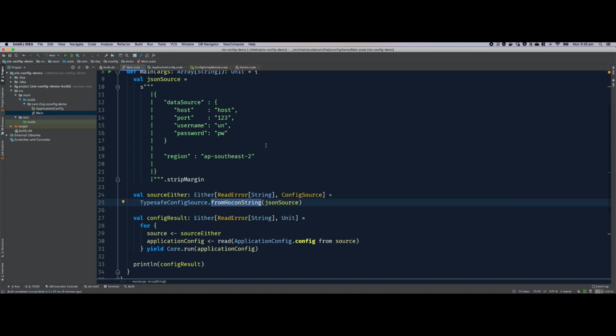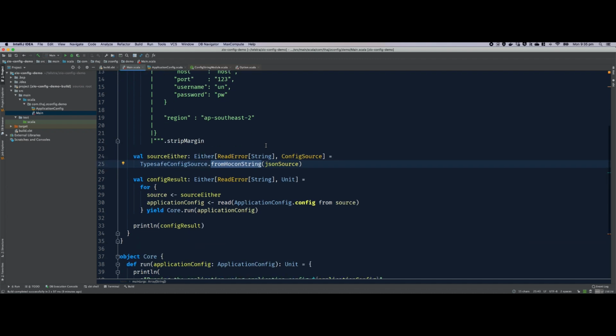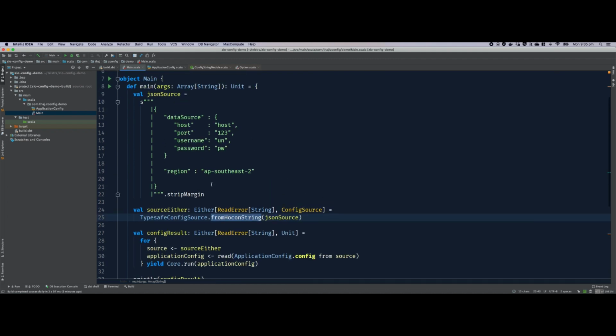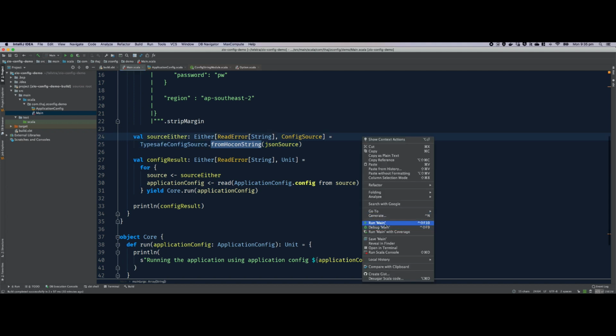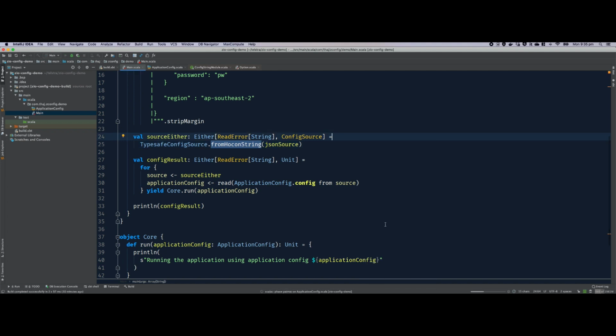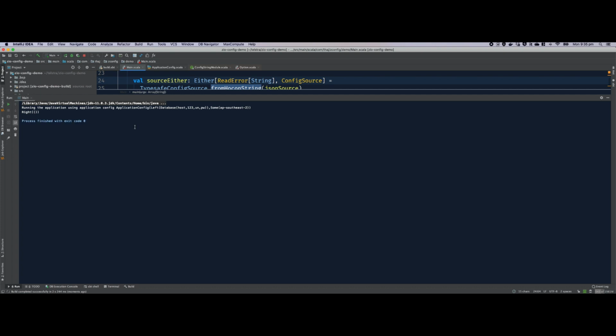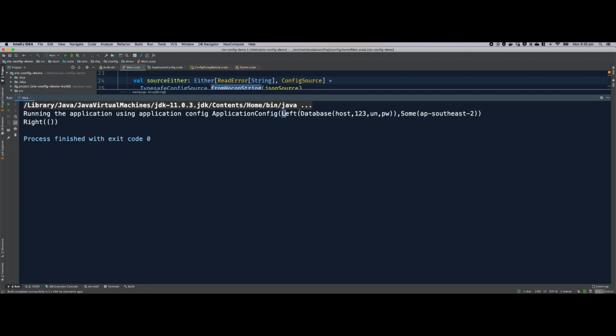Anyway, you can see the level of abstraction here. Using the same program, you can now read it from a JSON source. Let's run this. And our application config is left of database and a region, which is optional.